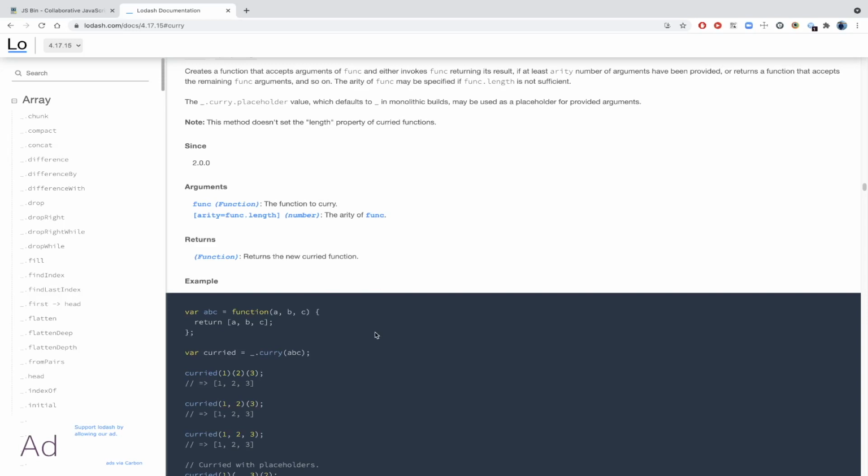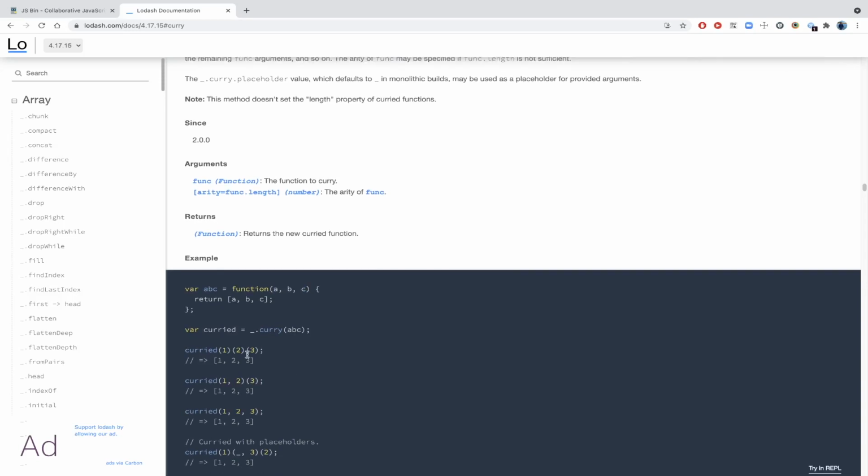In our example here, abc expects 3 arguments, and let's say the user has provided just one, like on the first call as we are seeing. It still has to get 2 more, so it will keep going and collect those 2 arguments, and once it gets all 3, it can call the function. Until then it keeps returning a new function.